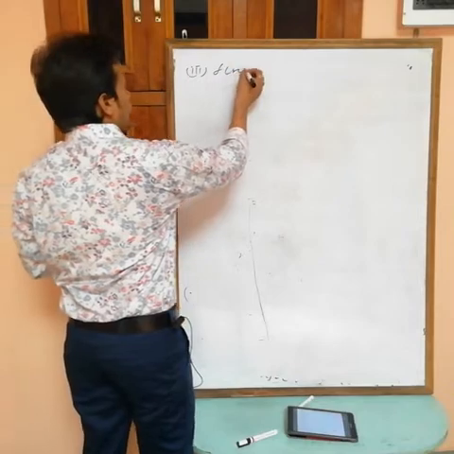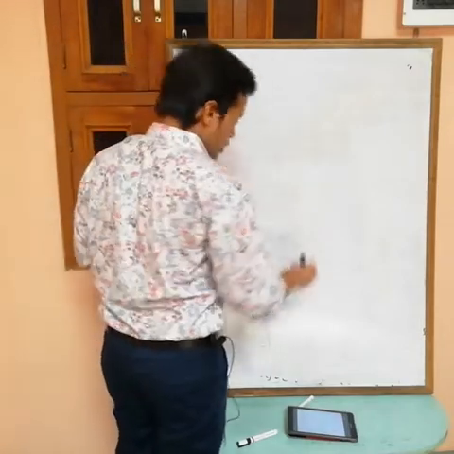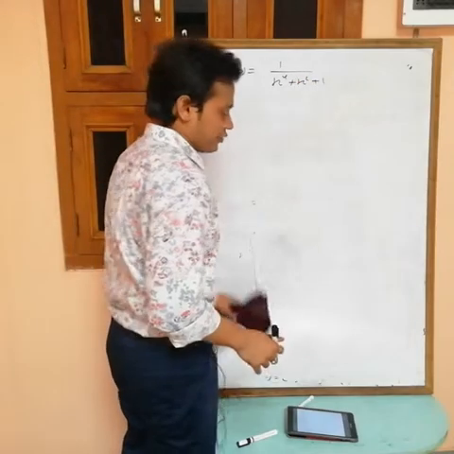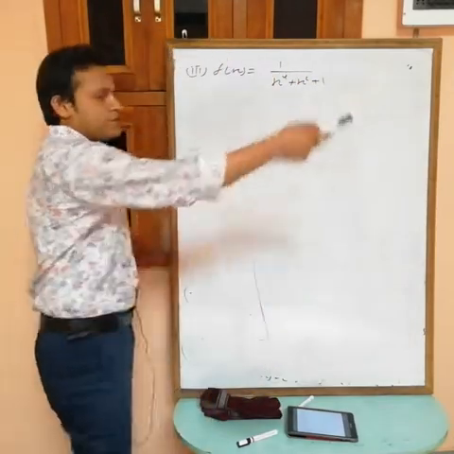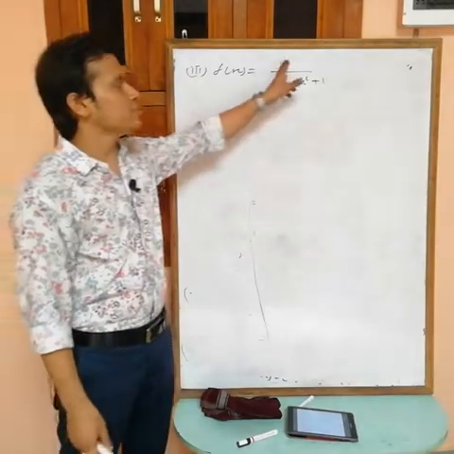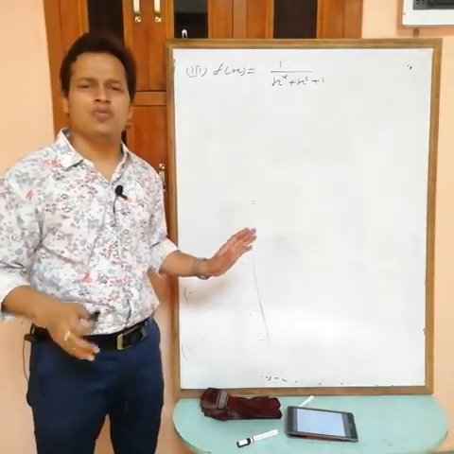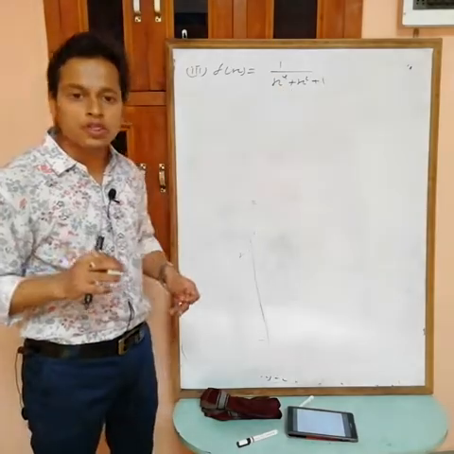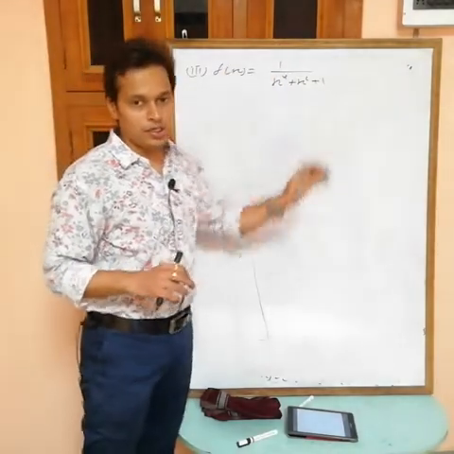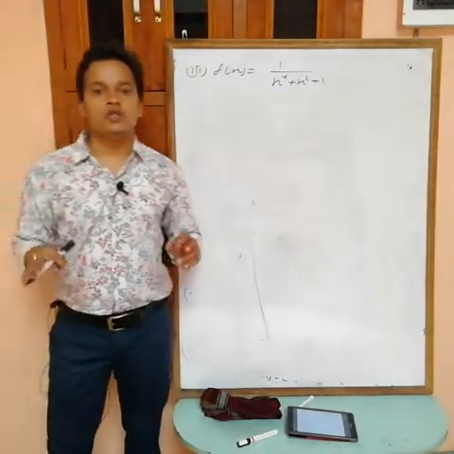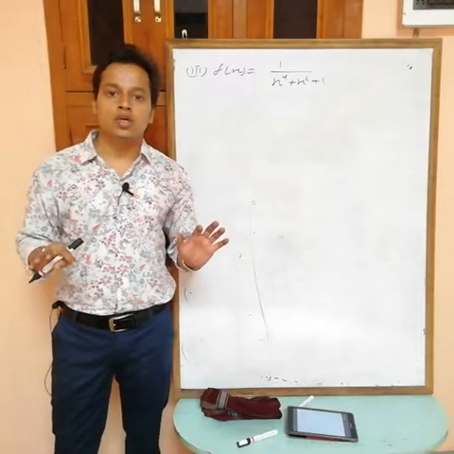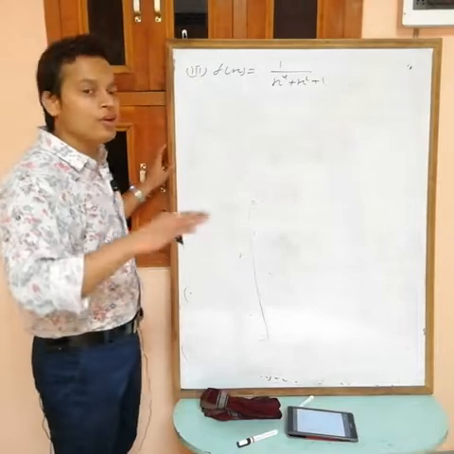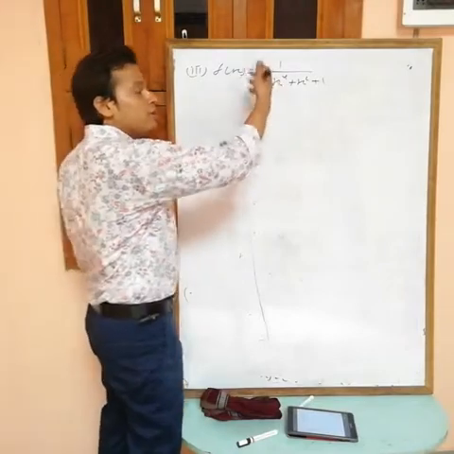Third one, f(x) equals 1 by x power 4 plus x square plus 1. Again the same thing, f(x) by g(x) form, where f(x) is a constant. A constant function is always continuous, and the denominator is a polynomial. A polynomial is also always continuous. So continuous by continuous. Division of two continuous functions is always continuous. We have only one condition, that the denominator can't be equal to 0. So only find those values of x where the denominator becomes 0.